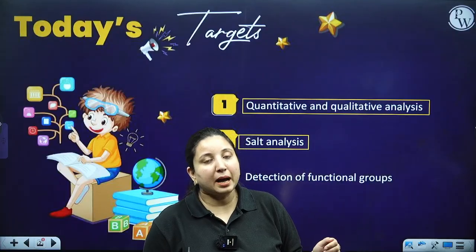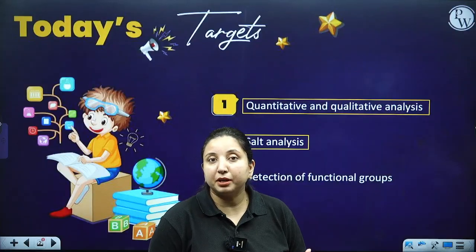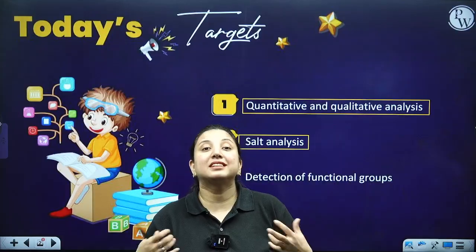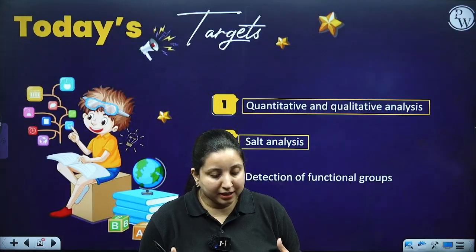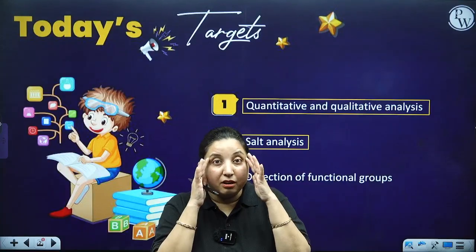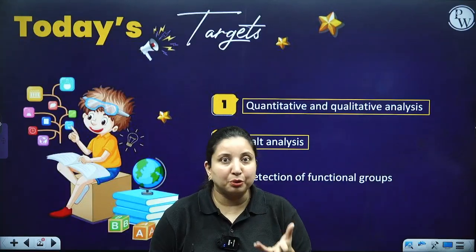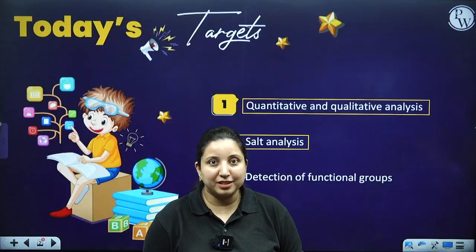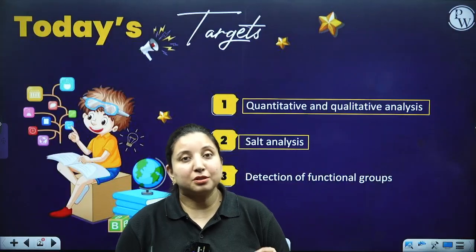Now, whenever we have any particular salt, what do we do? First we do the physical testing, isn't it? Physical testing means that you are just going to use your sense organs like your eyes and your nose. Of course, in this case, we are not going to use our taste buds because it could be quite risky.